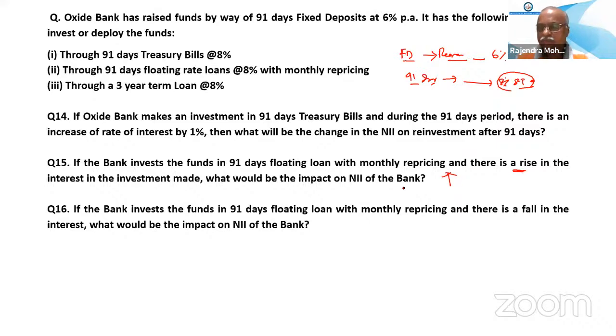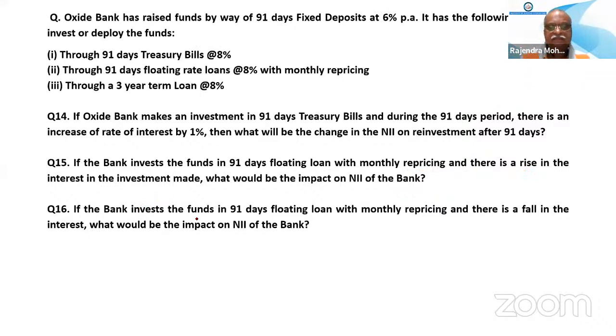Here NII will increase because there is a repricing of this floating loan, maybe every fortnight or every month, whatever it may be. So when the repricing takes place, 8% is going up. So 8 to 8.25 or 8.5, like that, it is going up. Every time it is going up. So definitely, since the FD interest rate is fixed, it is not moving anyway. When the asset side interest is increasing, that means NII is going up. NII will rise. Okay? Thank you, sir.